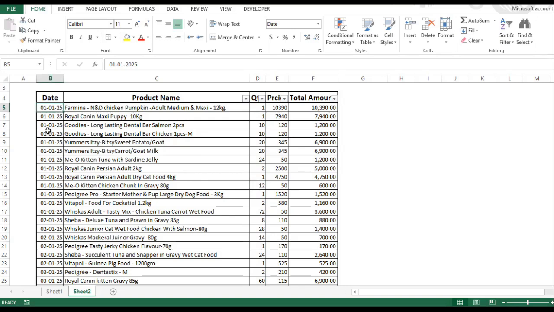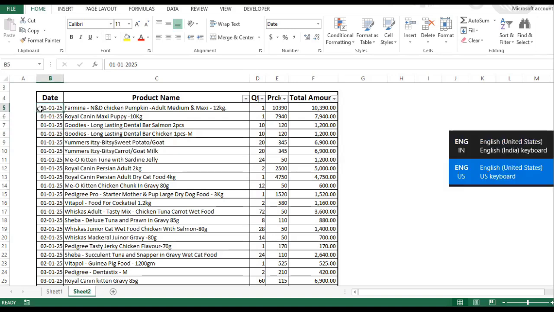In this video, we are going to learn to remove hyphen and apply slash in the date. You will see that we have dates like 1 January 2025 in this short date formatting. And in this, we'll learn to remove hyphen and apply slash.